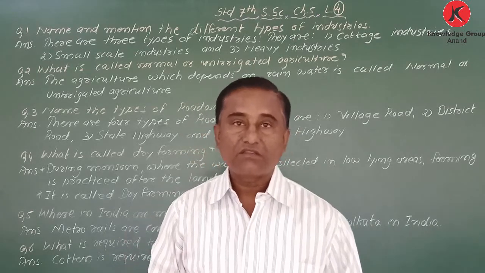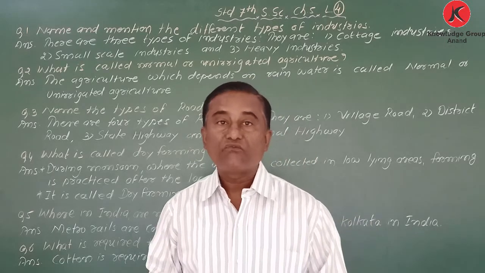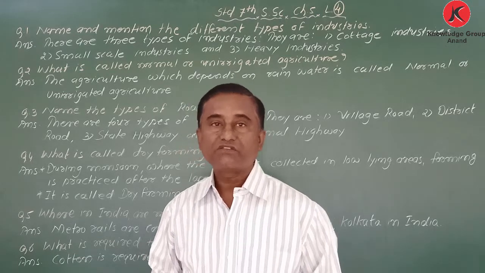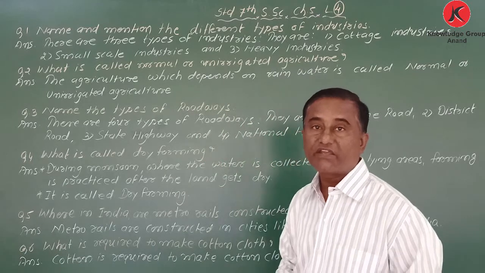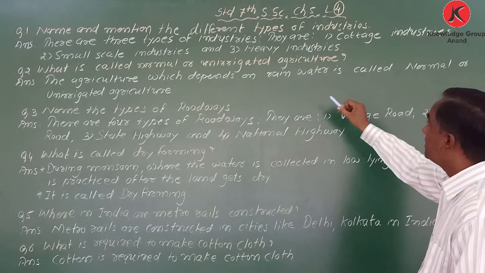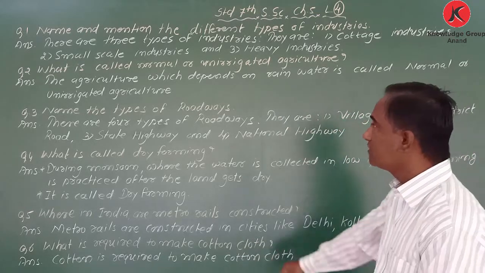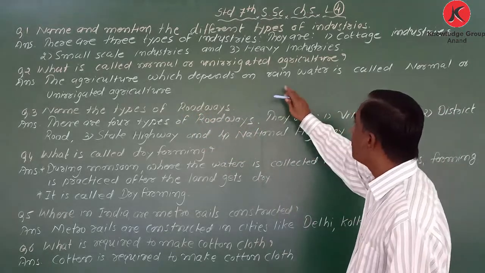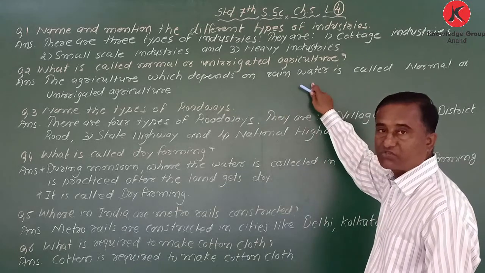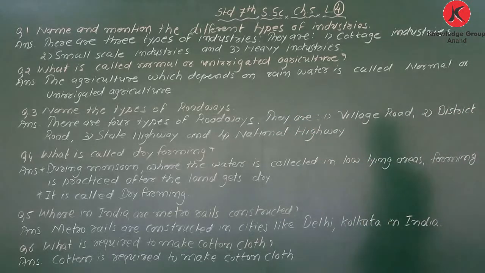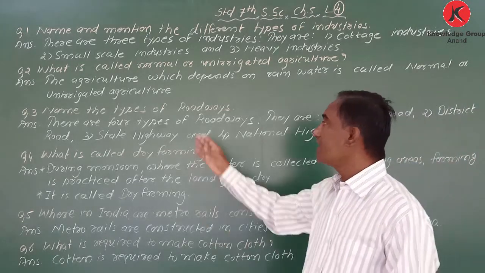The agriculture, meaning farming, that fully depends on monsoon or rainwater is called normal or unirrigated agriculture. Answer: the agriculture which depends on rainwater, which means monsoon season, or on monsoon is called normal or unirrigated agriculture.